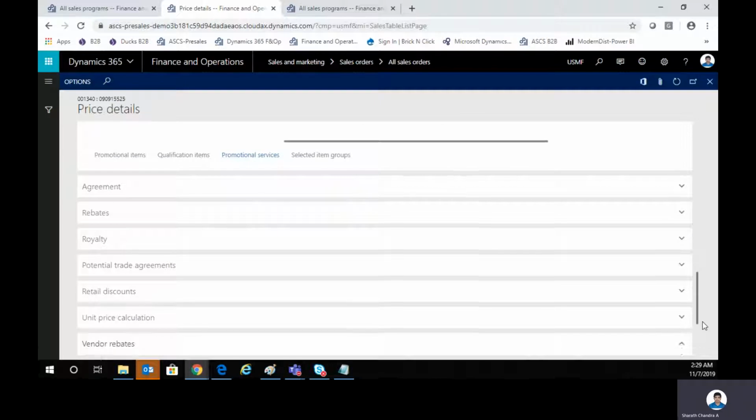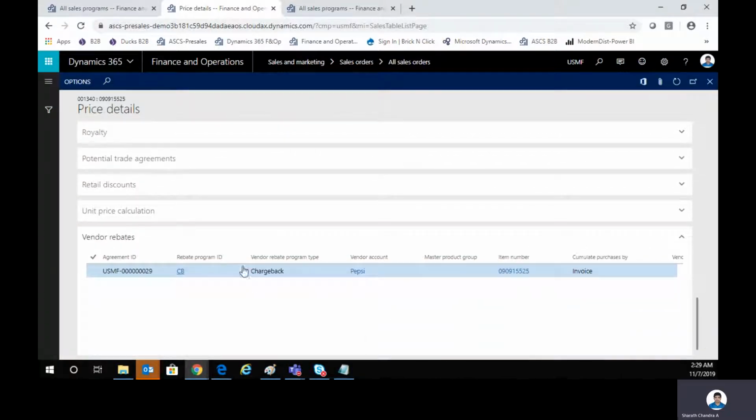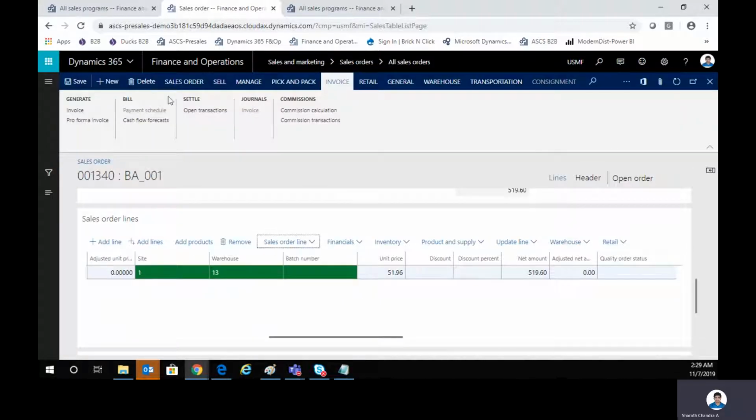Then you come further down, you will see that there is a vendor rebate agreement that has been allocated to a sales order. So as soon as I post this sales order invoice, this particular rebate agreement gets triggered and will generate a rebate claim. This is the link that we have provided between the sales transaction and the vendor rebate agreement. Right, so I'll quickly do the posting with the invoice.